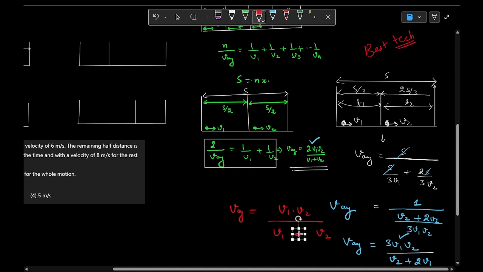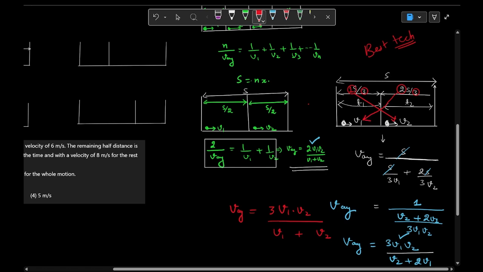Now how to write the final answer, that I am teaching you. Be very careful. You can see the denominator. It is 3 in both the cases. The denominator shall become the numerator, and it will come as a coefficient of v1 and v2, right? And the numerator will cross multiply with the speeds and will come in the denominator.